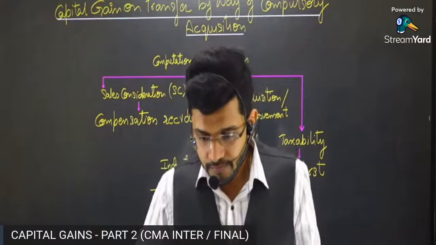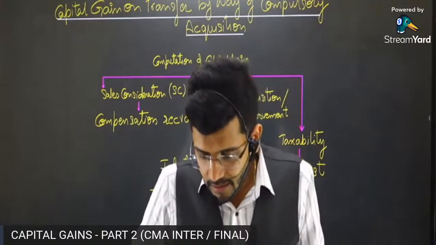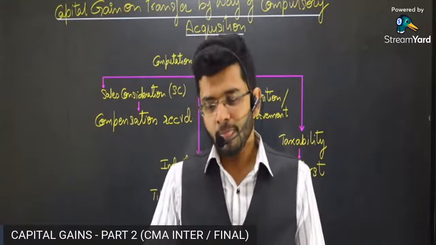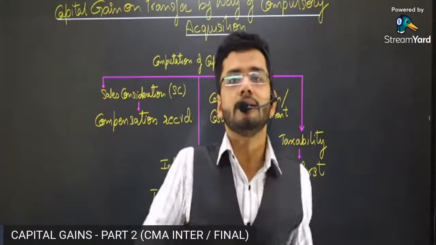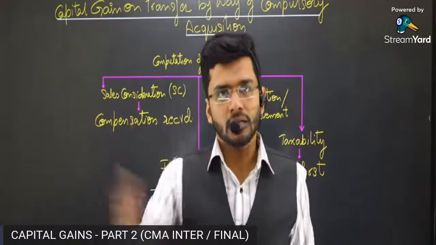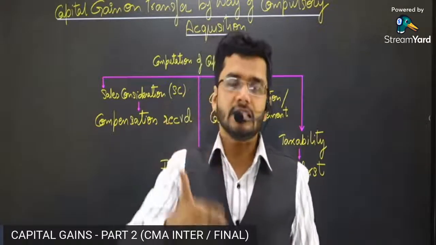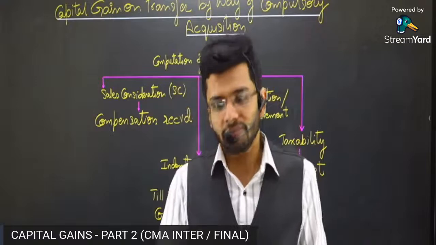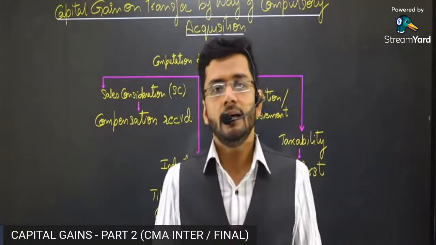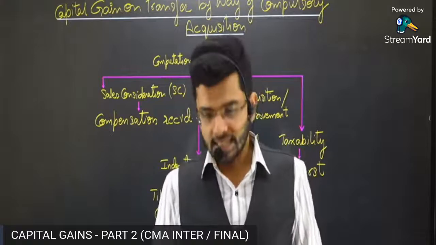Guys, where are you? 45(4) is taxable in the hands of the firm or partner? Firm, Mitali. We are talking about the firm because the firm is transferring the capital assets to the partner. The firm is having the transfer. Therefore, it will be taxable in the hands of the firm. The partnership firm will be held liable to tax.